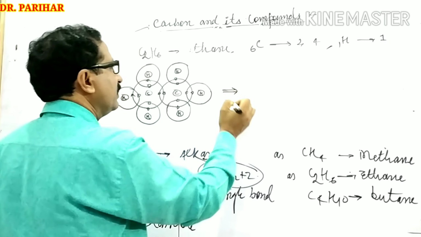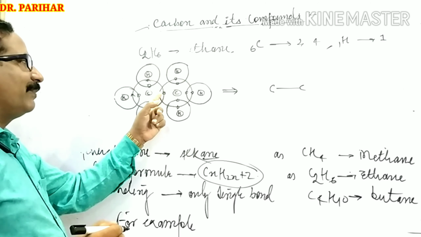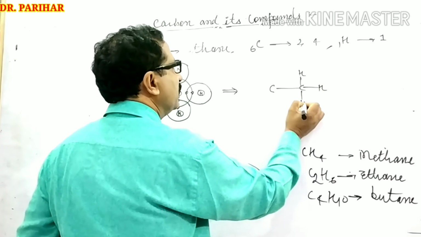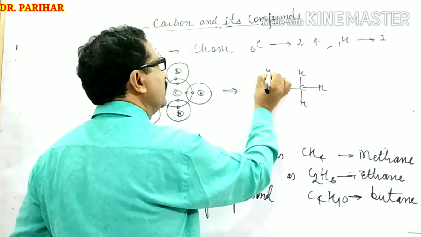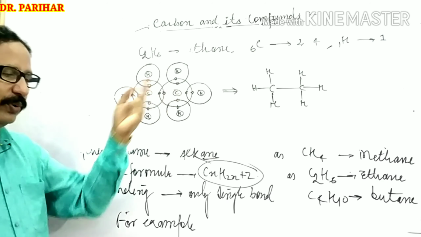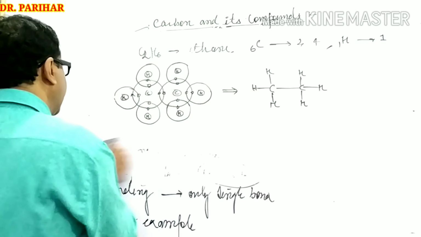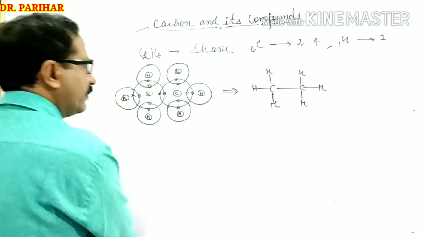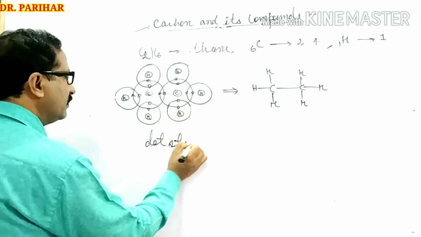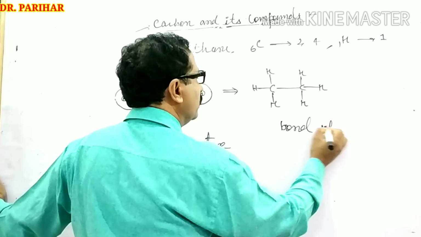This is the dot structure, and now you can confirm its bond structure. Carbon-carbon performs sharing of 1 electron. Each and every carbon performs sharing with 3 hydrogen atoms individually, like this. You can notice that in both structures only single bonds are present, which indicates alkanes. This is said to be the dot structure, and this is known as the bond structure.